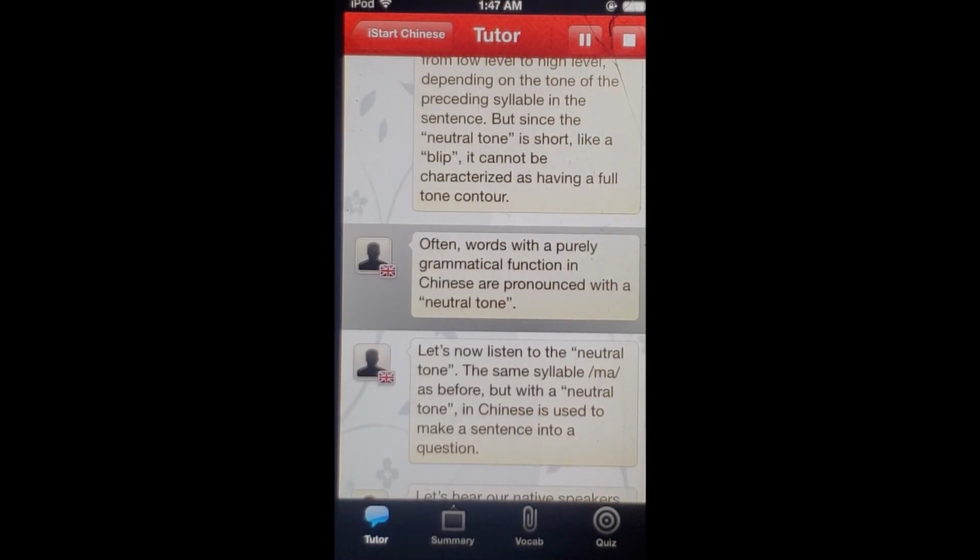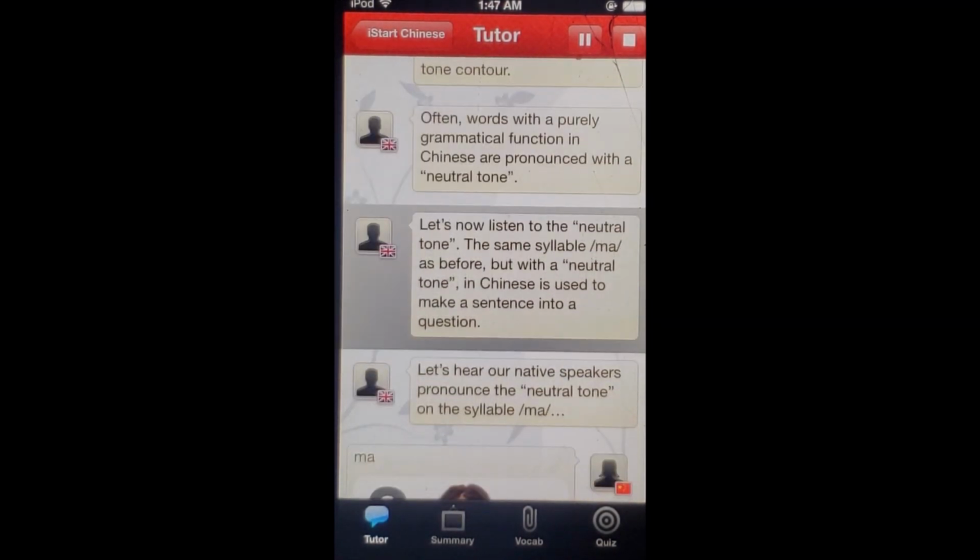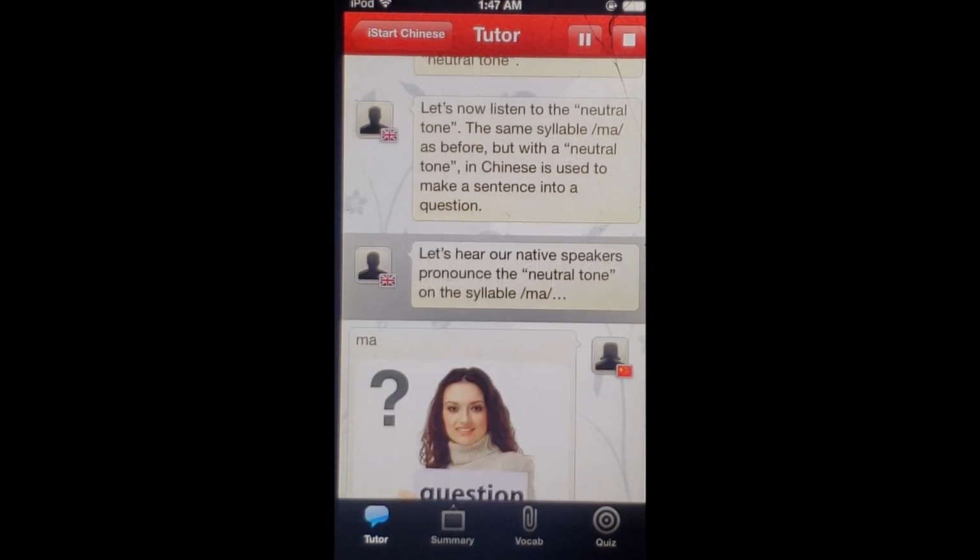Often, words with a purely grammatical function in Chinese are pronounced with a neutral tone. Let's now listen to the neutral tone. The same syllable ma as before, but with a neutral tone, in Chinese, is used to make a sentence into a question. Let's hear our native speakers pronounce the neutral tone on the syllable ma.